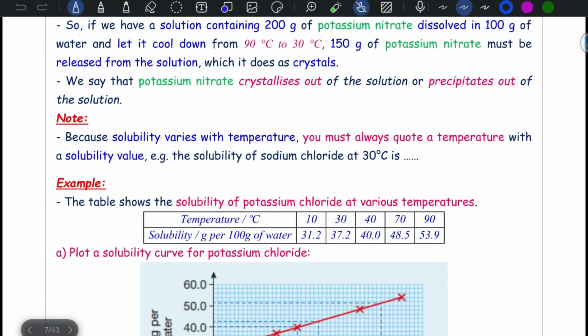Take care that because solubility varies with temperature, you must always quote a temperature with solubility value. The solubility of sodium chloride at temperature 30, for example, is...